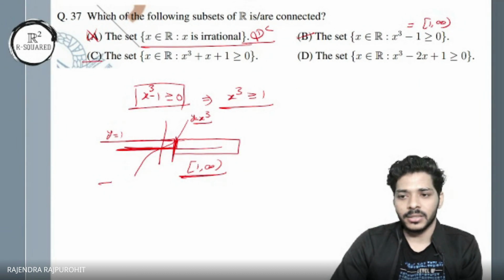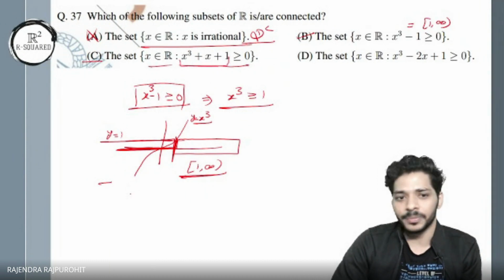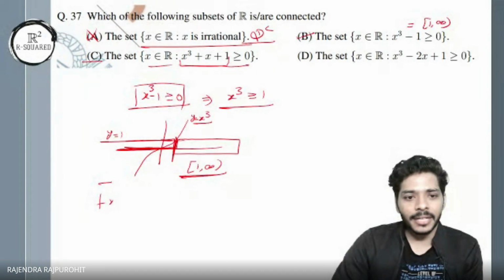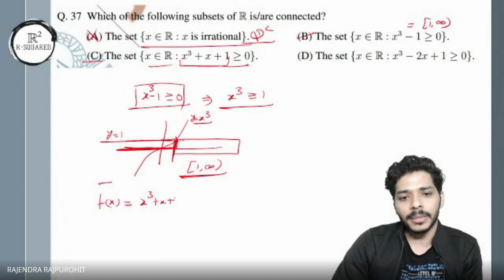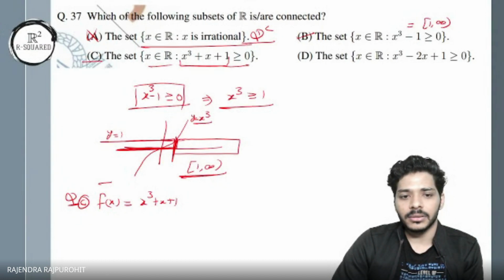Option C. I have been given x cube plus x plus 1 is greater than or equal to 0. So I want this to be strictly positive. What are such x? I have to find the domain in which this function remains positive. Let's call it f of x. I have f of x equal to x cube plus x plus 1. That's my function given. I'm doing C. And I have to figure out whether the set where it remains positive is connected or not.